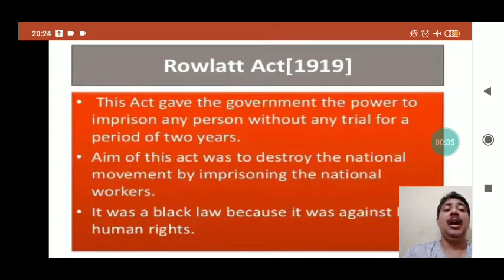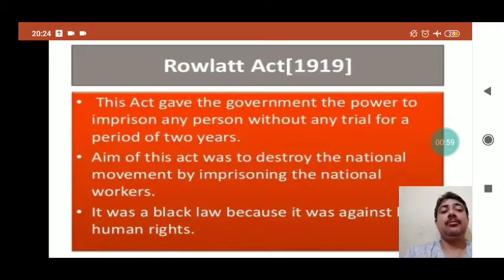in India, and for that we need to go into the background. It was not that all of a sudden the movement started. We need to understand the background of the movement. We need to understand what happened in the past that led to the movement. So one by one we'll try to understand the sequence that finally led to the mass movement like non-cooperation movement.